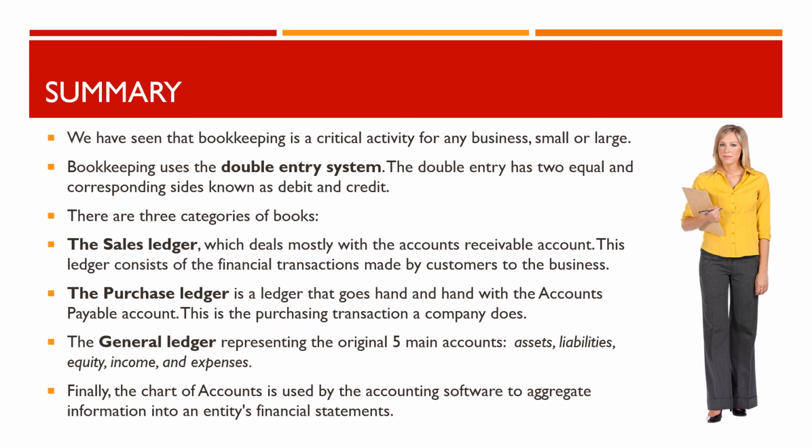The purchase ledger is a ledger that goes hand in hand with the accounts payable account. This is the purchasing transaction a company does. The general ledger represents the original 5 main accounts: assets, liabilities, equity, income, and expenses. Finally, the chart of accounts is used by the accounting software to aggregate information into an entity's financial statements.